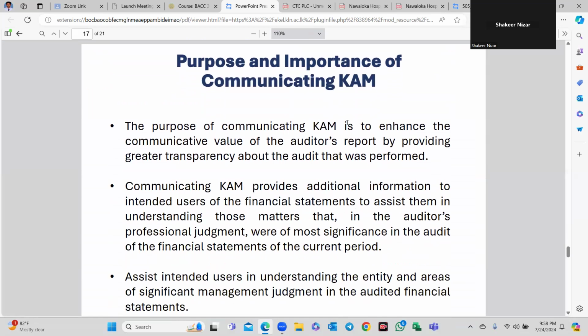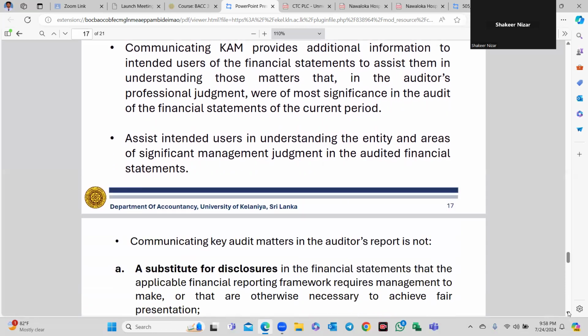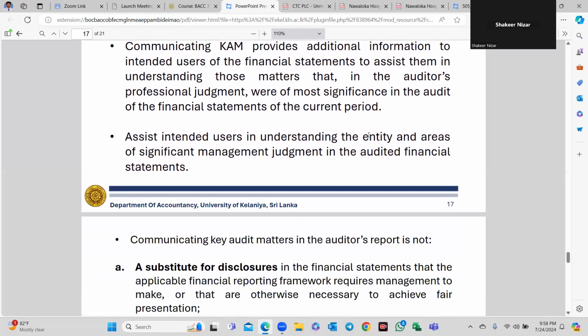The purpose and importance of CAM. The purpose of communicating CAM is to enhance the communicative value of the auditor's report by providing greater transparency about the audit that was performed. CAM provides additional information to the intended users, mainly the shareholders and other stakeholders, to assist them in understanding those matters that, in the auditor's professional judgment, were most significant in the audit of the financial statements of the current period, right? It also assists intended users in understanding the entity and areas of significant management judgment involved.